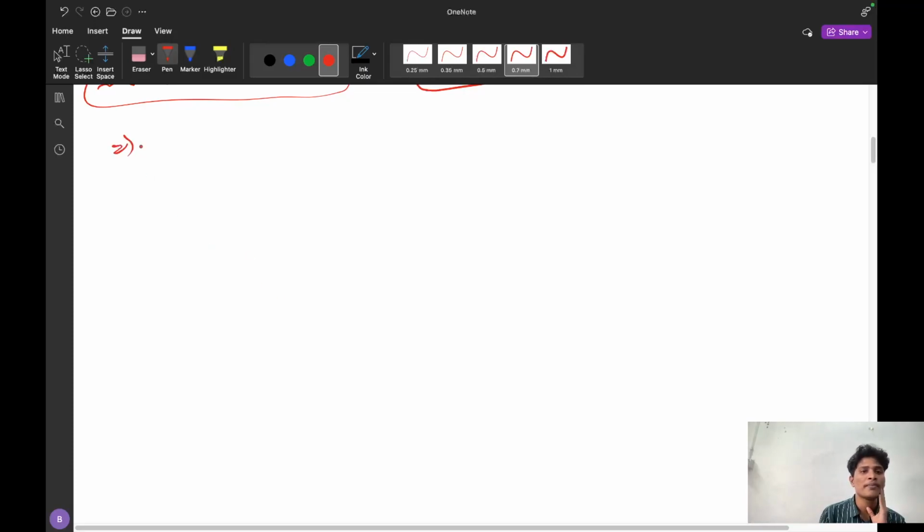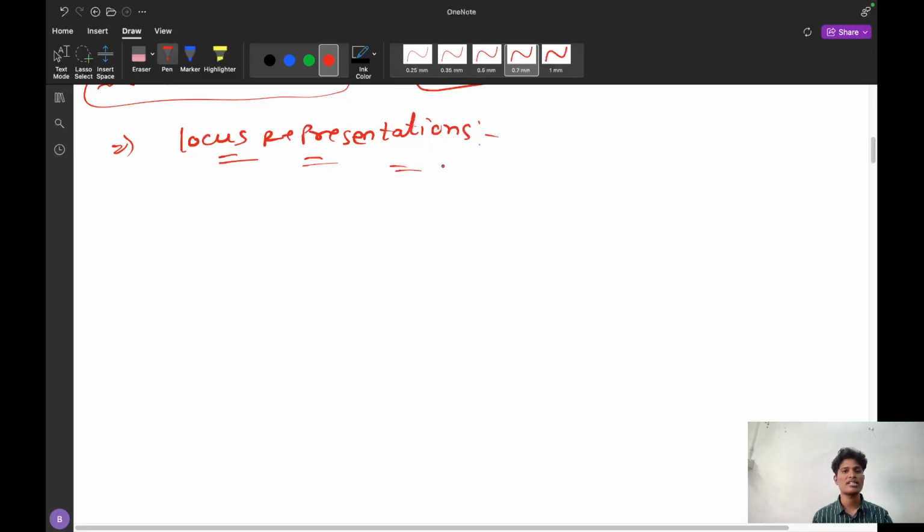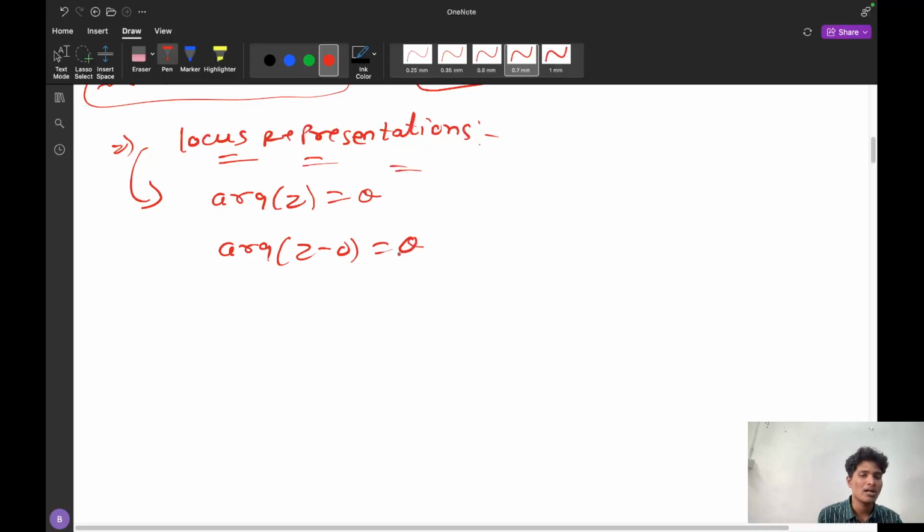Now, very important. Now we will discuss the locus representation, how with the help of the locus we can see how the complex numbers behave. I already said, what is the argument of z? That is equal to theta. So this argument of z we can represent as z minus 0, that is theta. It is 0, which is said to be the origin. So from the origin it is extended, and with the origin it is making the angle theta.